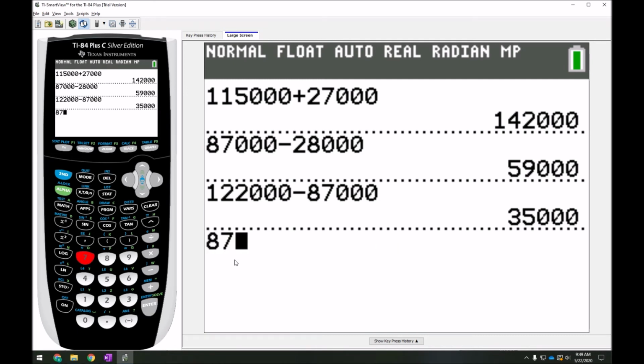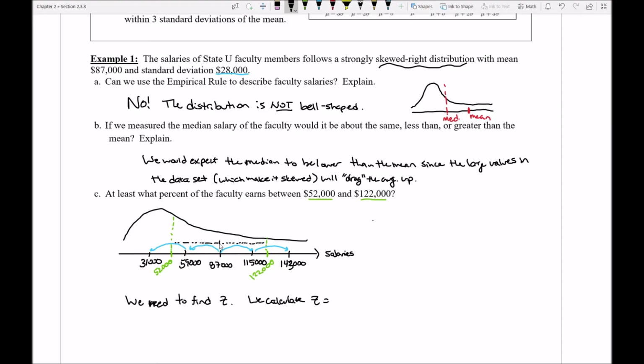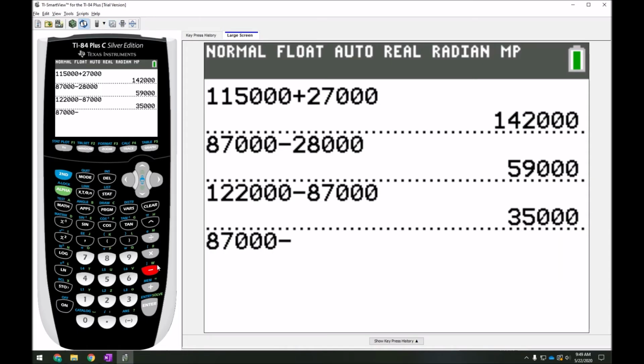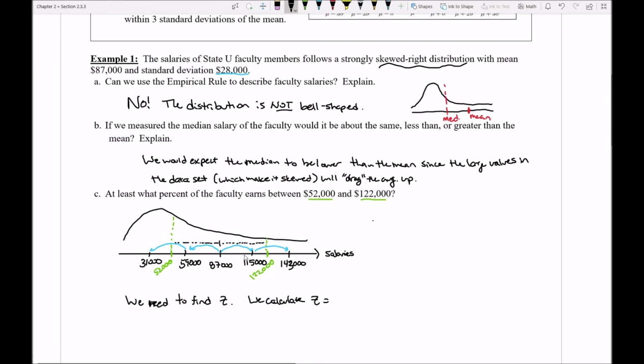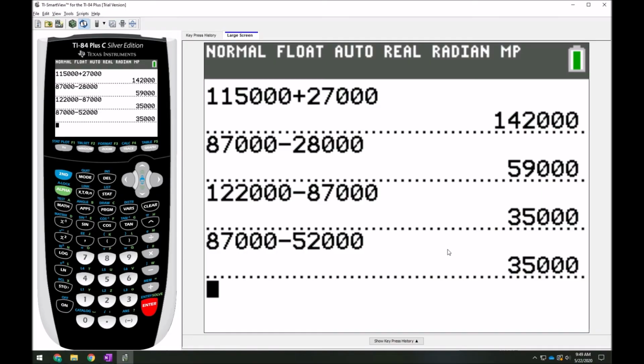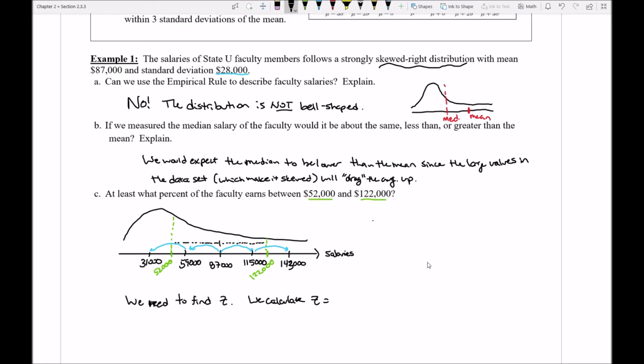Notice I get the exact same thing if I actually just do a measurement on this gap from 87,000 down to 52,000, right? So what we see is that actually both these numbers are equally distant away from my center value. Now, if both of them are 35,000 away, that's the number that we got here, I want to figure out how many times does a 28,000 go into that value.